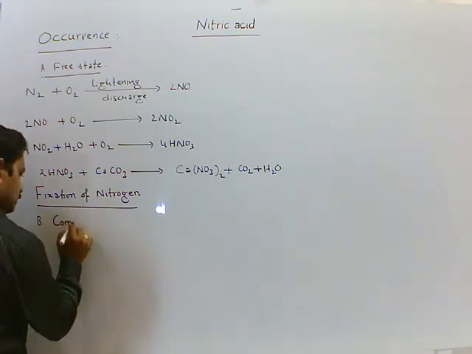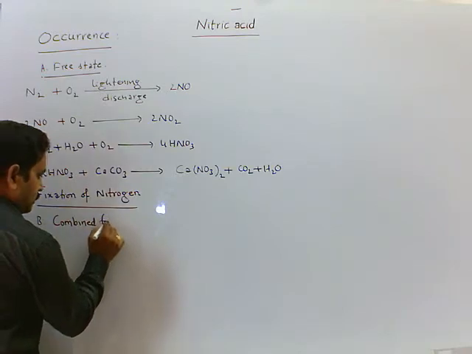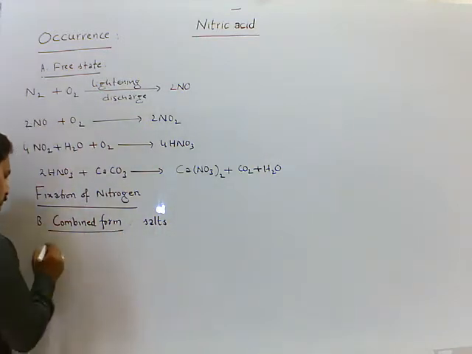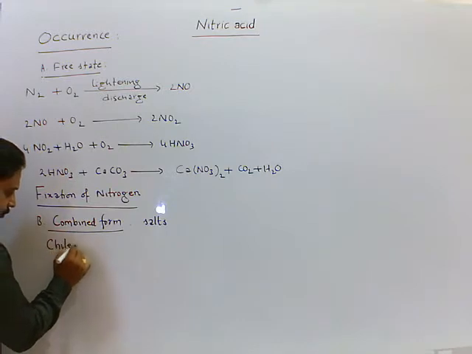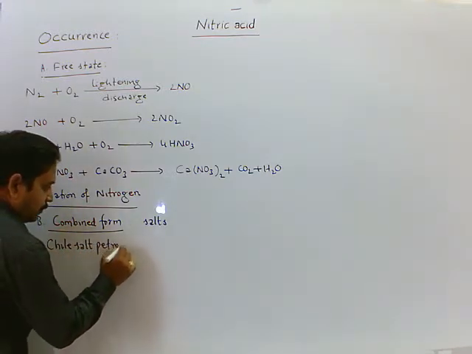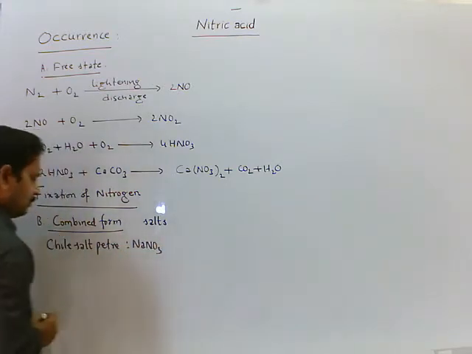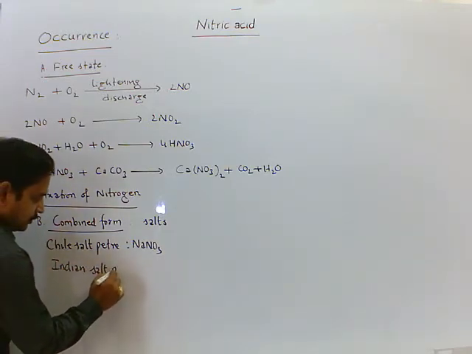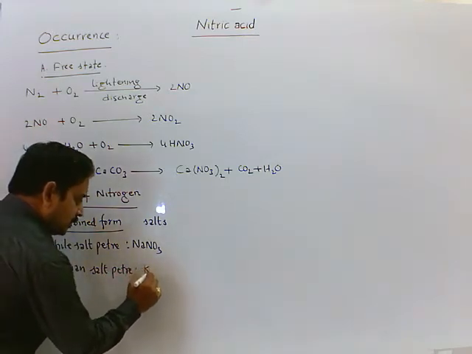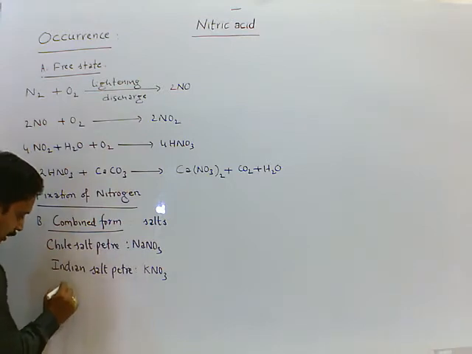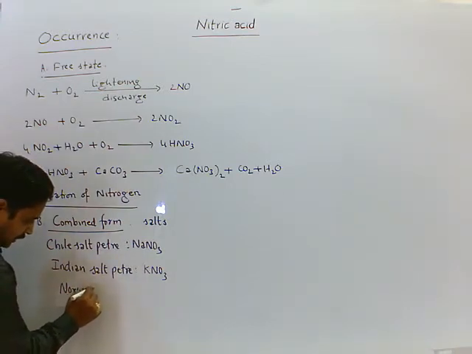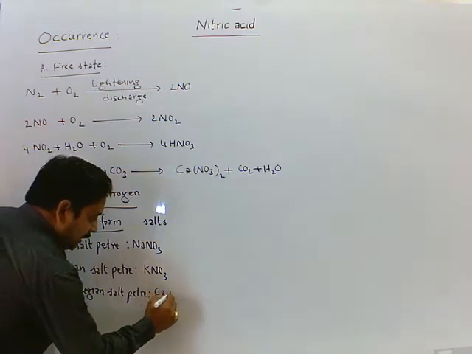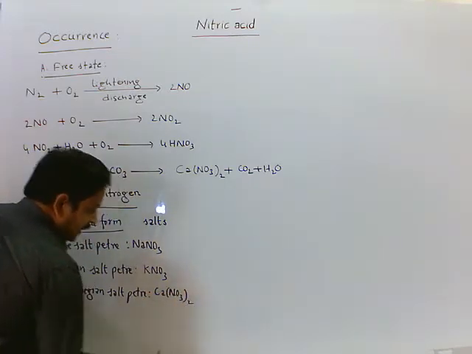In combined form, it is available as salts, that is Chile saltpeter, formula is NaNO3; Indian saltpeter or Bengal saltpeter, this is potassium nitrate; and also Norwegian saltpeter, that is calcium nitrate, Ca(NO3)2.